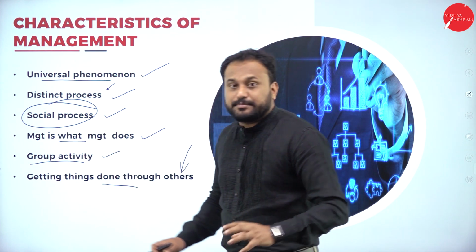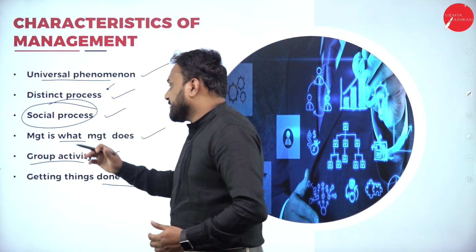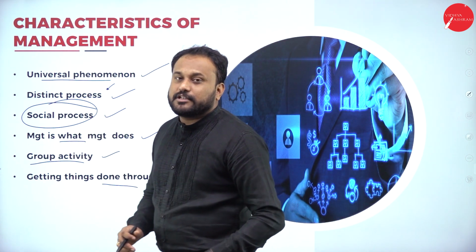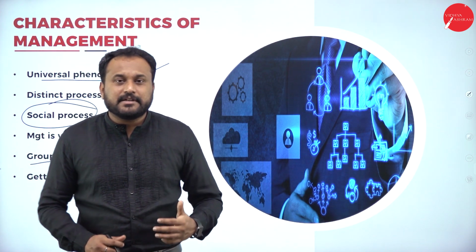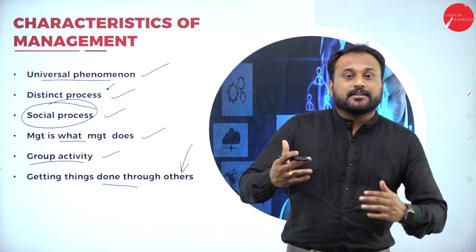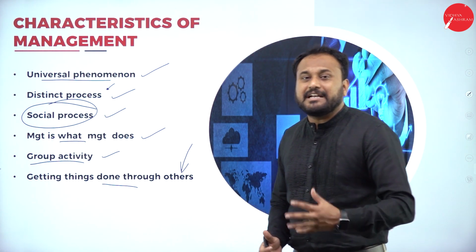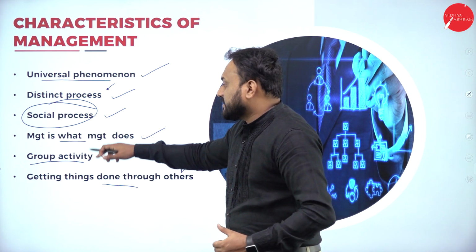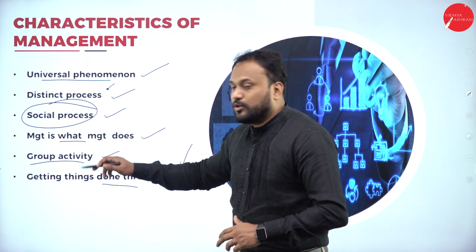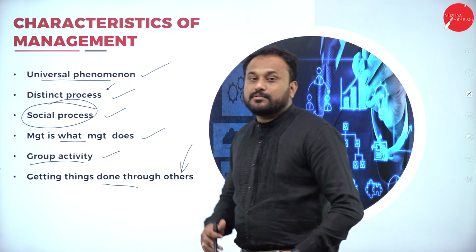Next is social process, because we are all human beings, we are supposed to have this management. And next is management is what management does. When I say this, whatever the top level tells the middle level should be done. Whatever the middle level tells the supervisory level should also be done, because it's a military concept, right? Next thing is group activity. Yes, social process, it's a group activity. The last one here is getting things done through others.